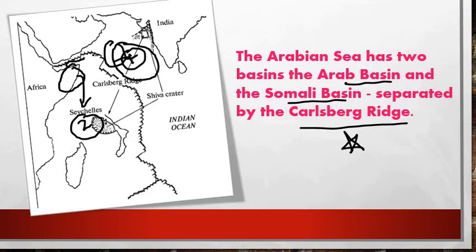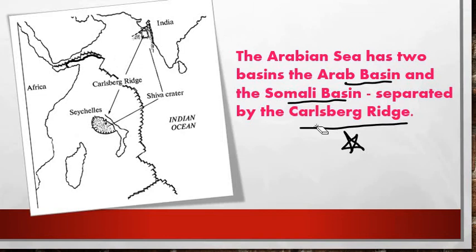And these two are divided by the Carlsberg Ridge. So this is your Carlsberg Ridge, right, friends? I hope you understand, and please take a snapshot of this. Let me erase this, or else you can see the video again and again. It will be much more beneficial for you, right? Next we move further.